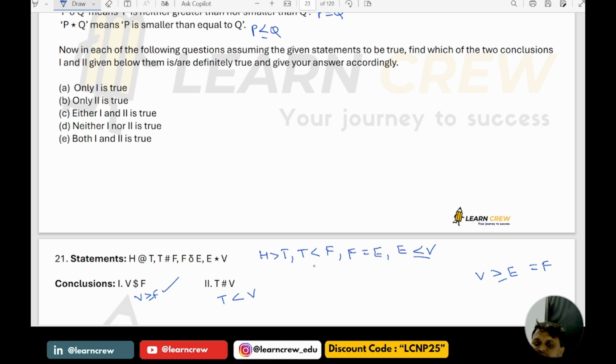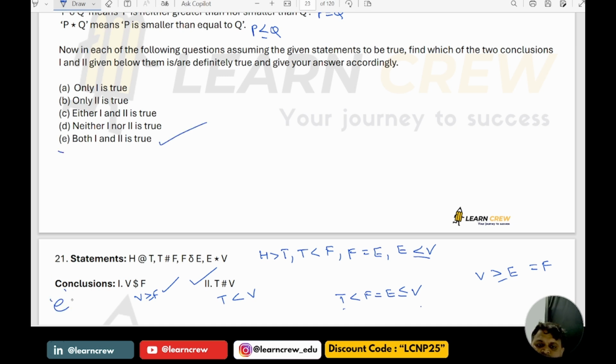T is less than F, F is equal to E, and E is less than or equal to V. So T less than V is also correct. So here both 1 and 2 are correct, so option E is correct.